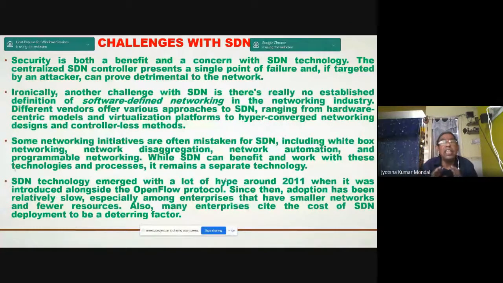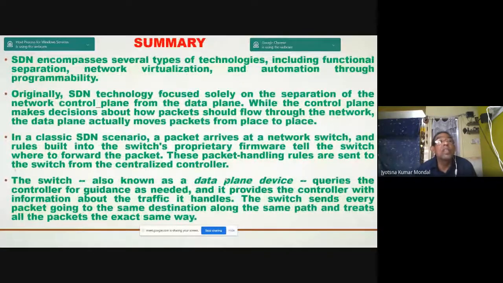In India, there are no SDN switches. I think NIT Raipur has purchased one with a lot of permission from the ministry, because the foreign policy is not defined properly for these SDN switches. Also, many enterprises cite the cost of SDN deployment as a deterring factor. That is another policy issue.